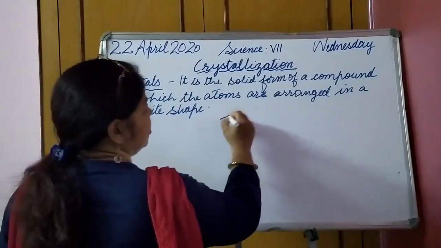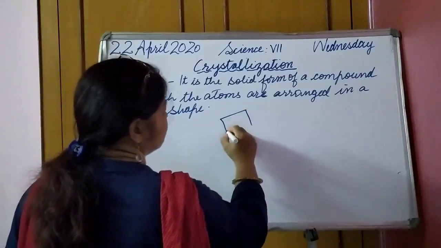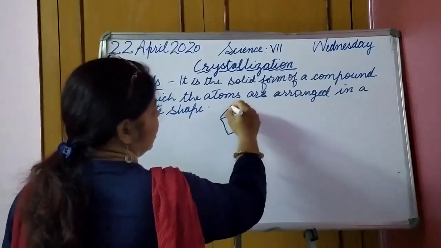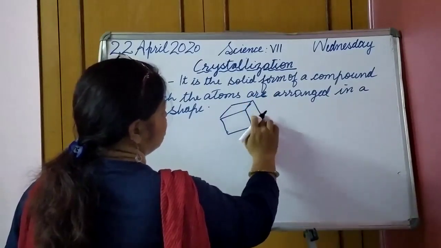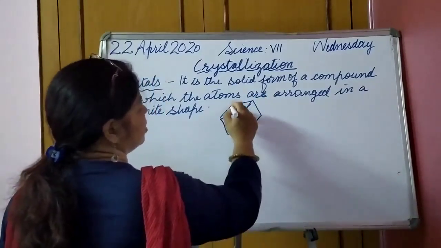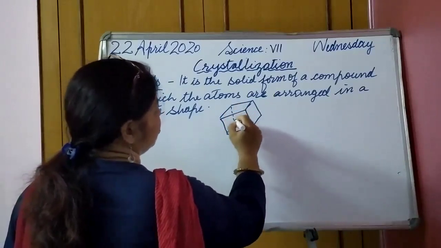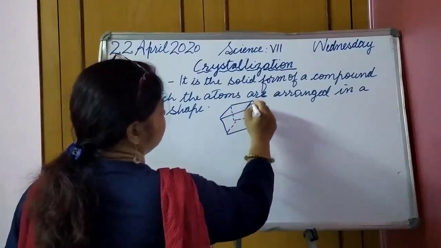Like they can be arranged like this. These corners can be the atoms, these particular points. Okay, so this can be the shape of the crystal.